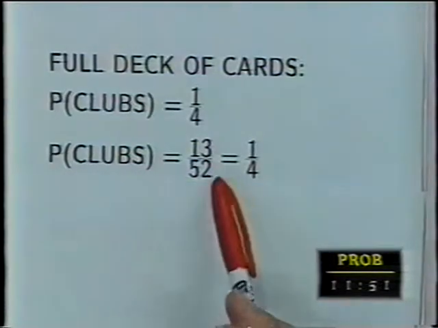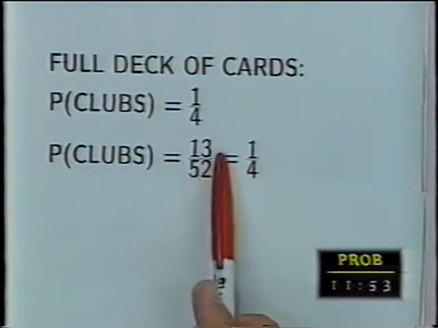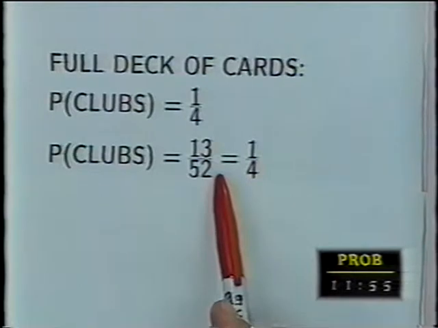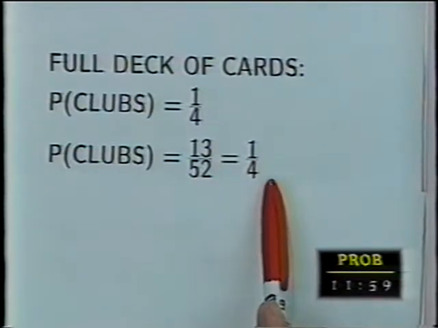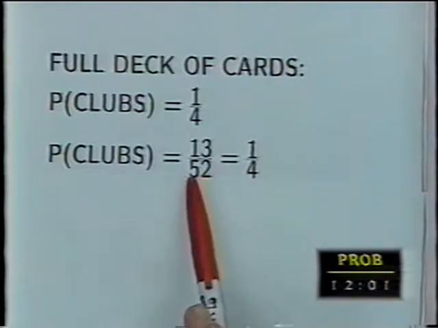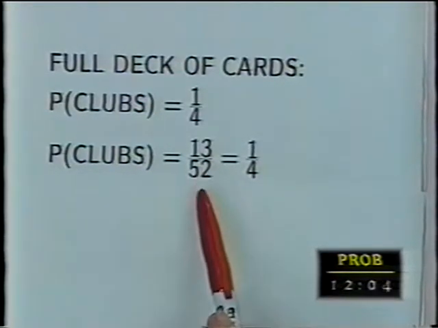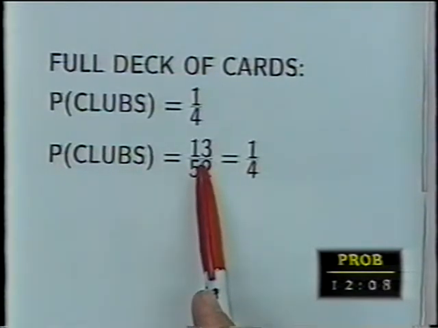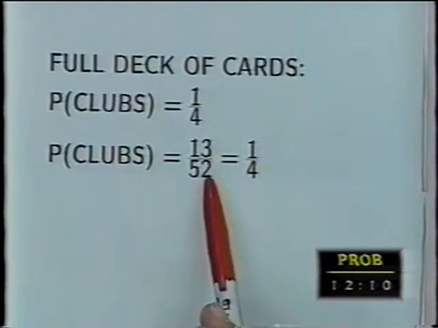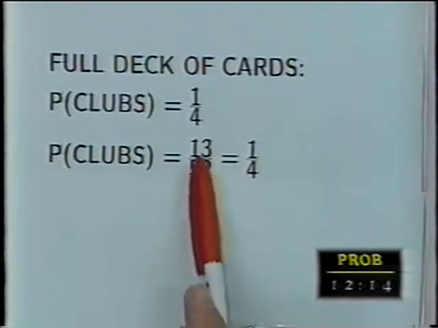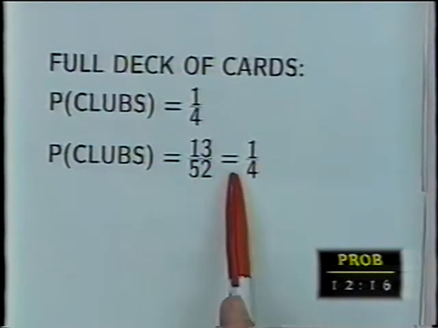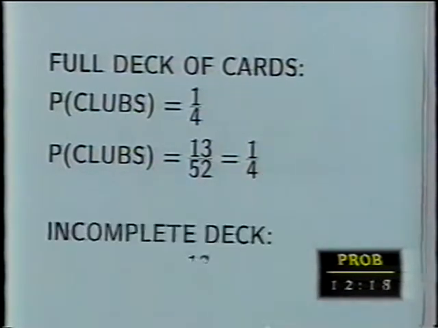So picking many, many times, 13 out of each 52 will give me clubs, but 13 52ths is 1/4. I prefer looking at it this way, at each card as an outcome. Think of each card as an outcome. And there are 13 of the 52 which are clubs, and each one has a 1/52th chance of occurring, so 13 52ths is 1/4.